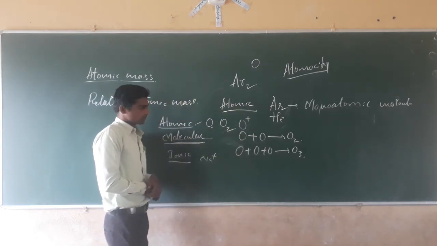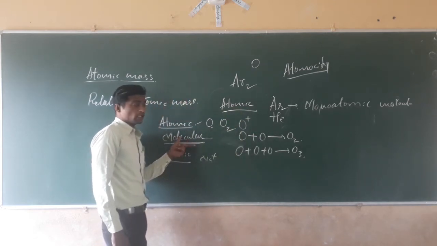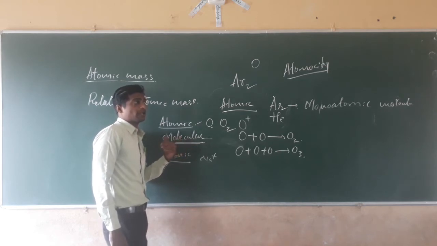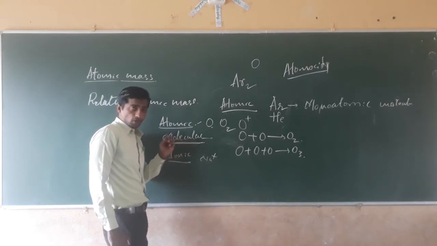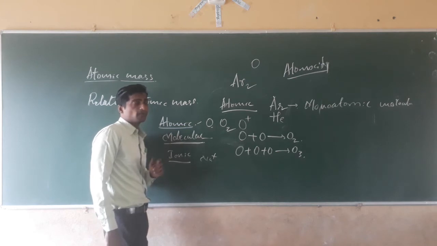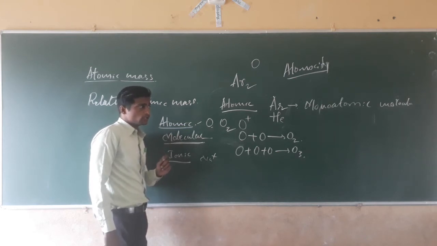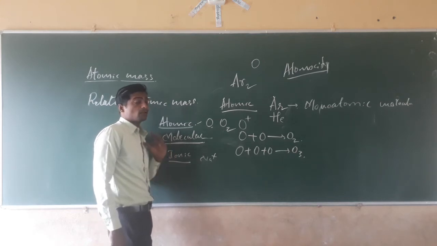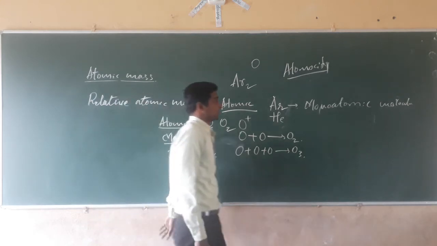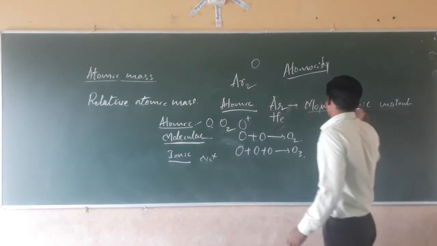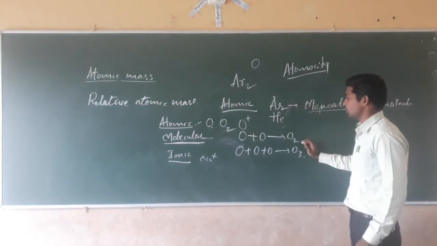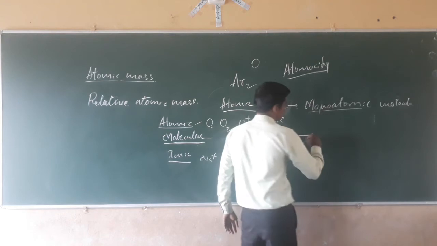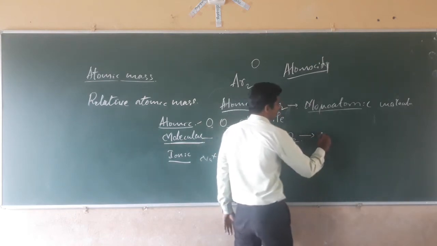A molecule is the smallest particle of matter in which two or more atoms are present. Monoatomic molecules are argon and krypton. Oxygen is a diatomic molecule.